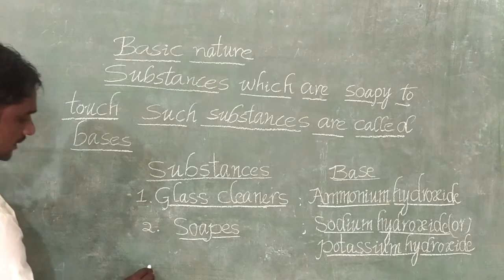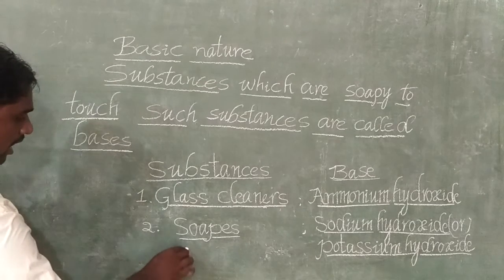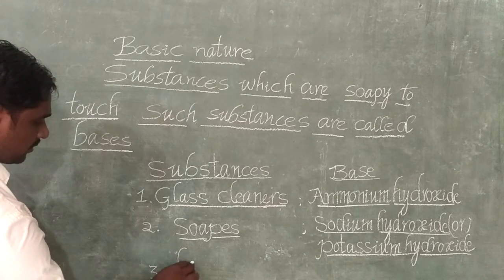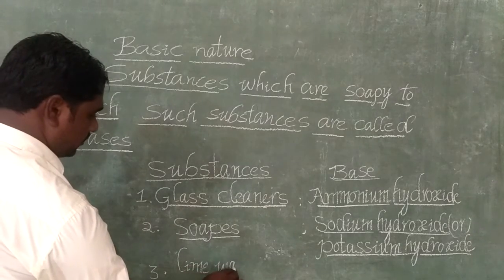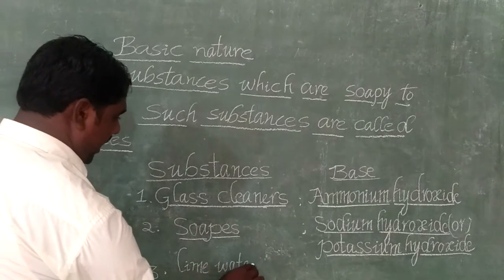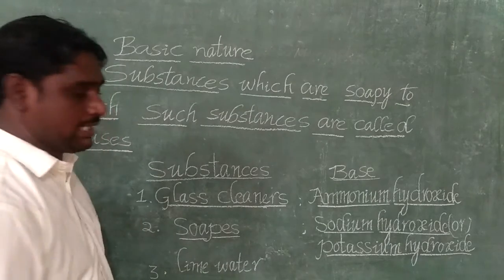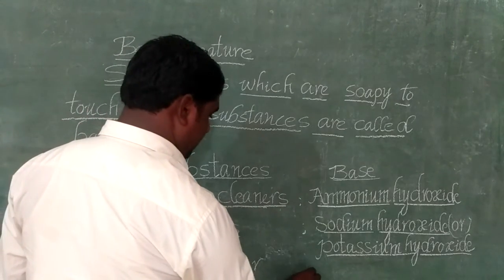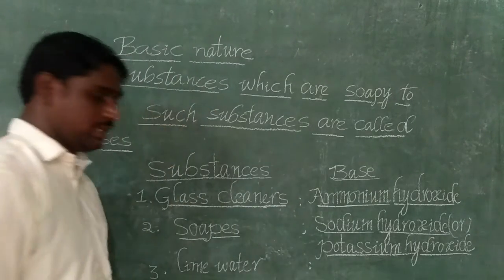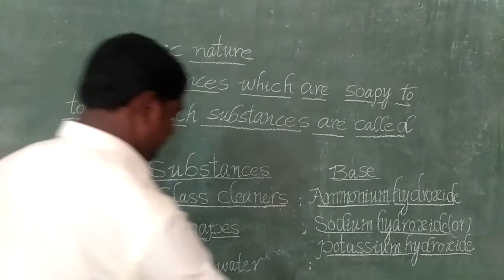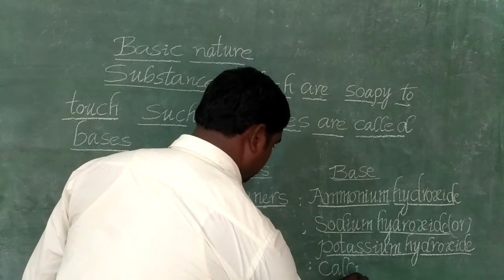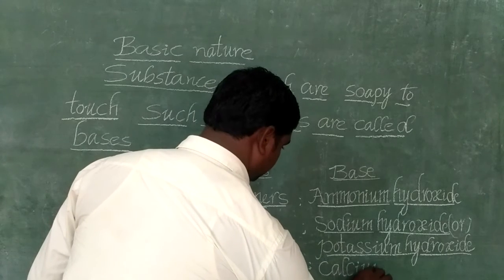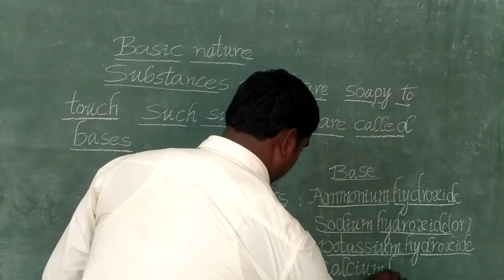And third one is lime water. Lime water. What is the name of the base present in it? Calcium hydroxide.